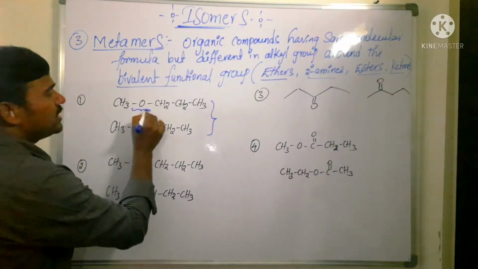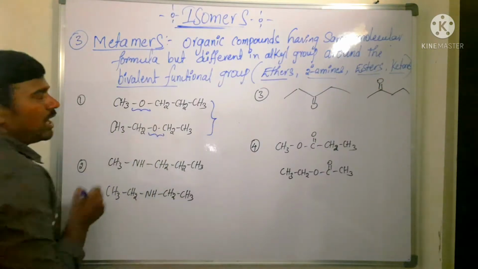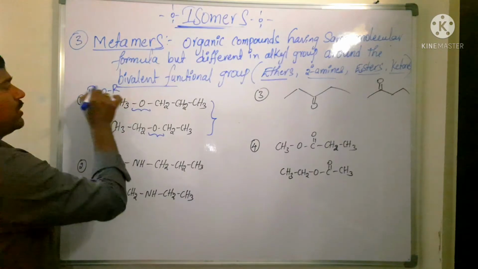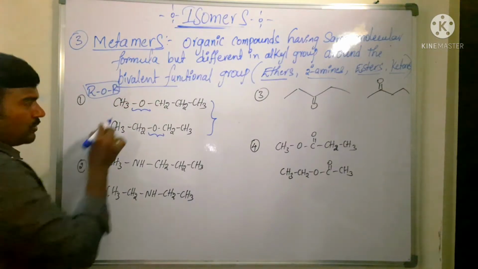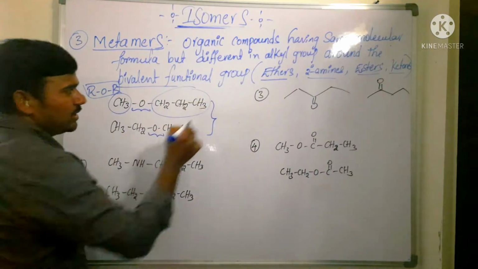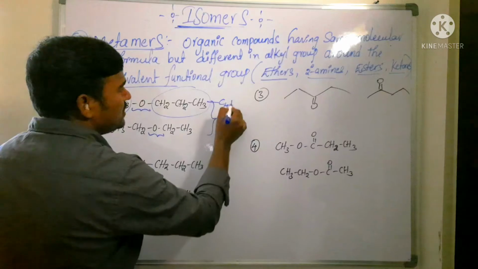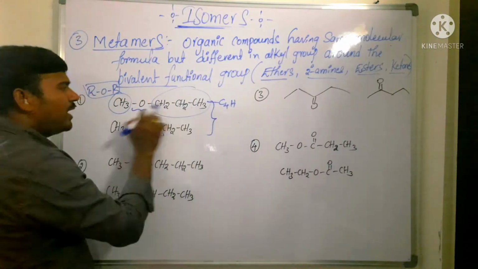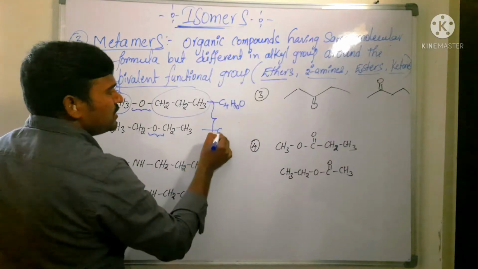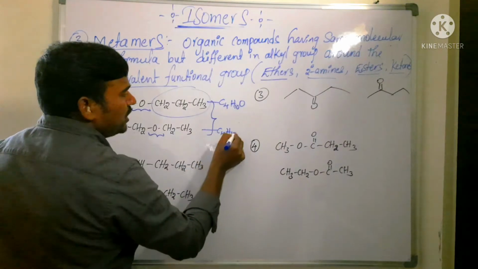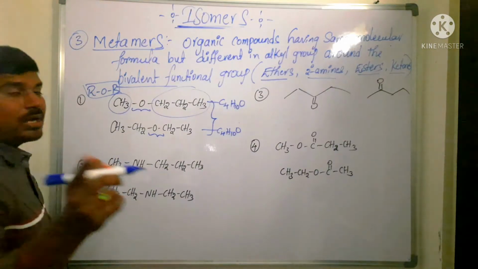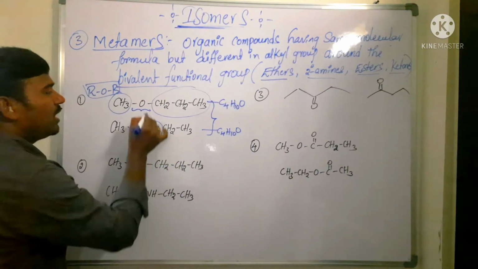Now take an ether. It is ROR, so the ROR functional group comes under ether. Here a methyl group is there, here a propyl group is there. The molecular formula is C4, how many hydrogens are there? C4H10O. Here also C4H10O. Both have the same molecular formula but differ in their alkyl groups around this bivalent functional group.